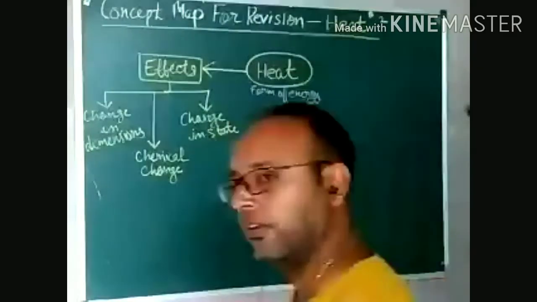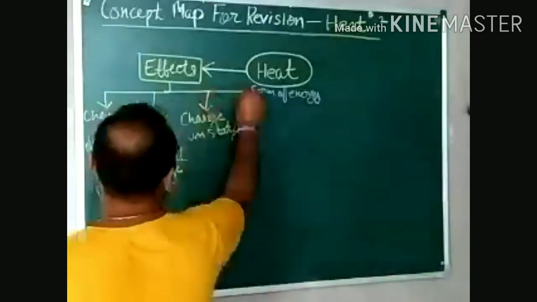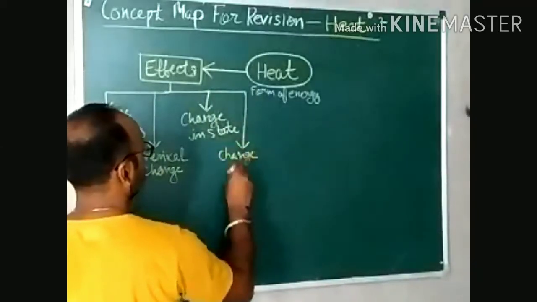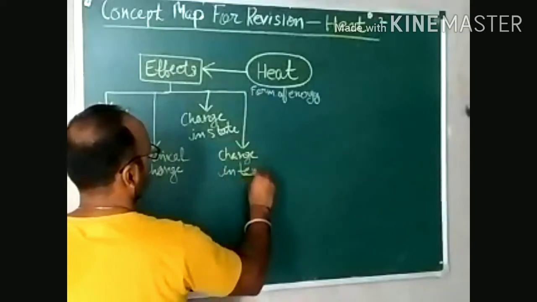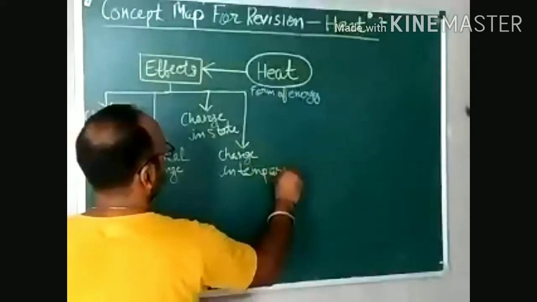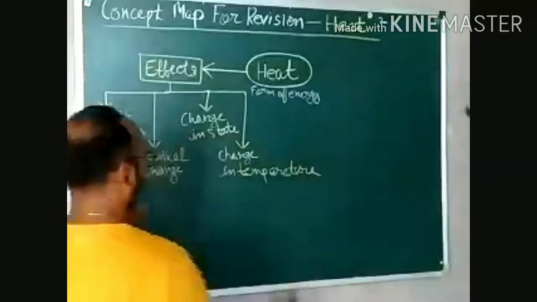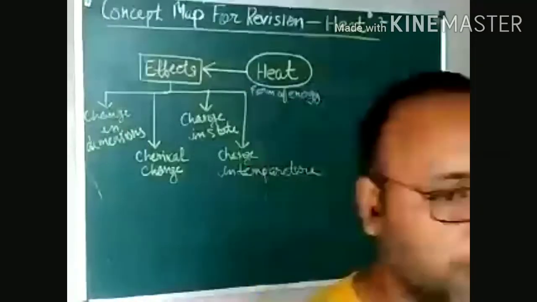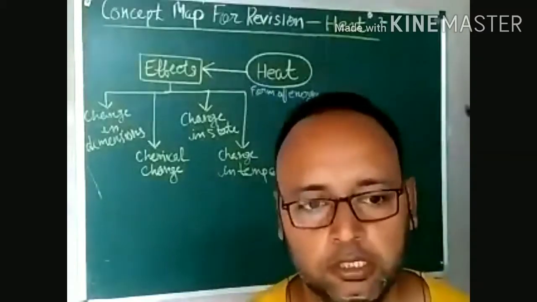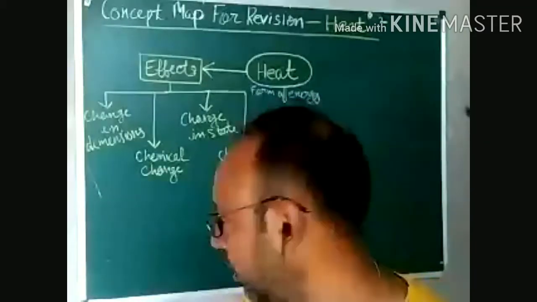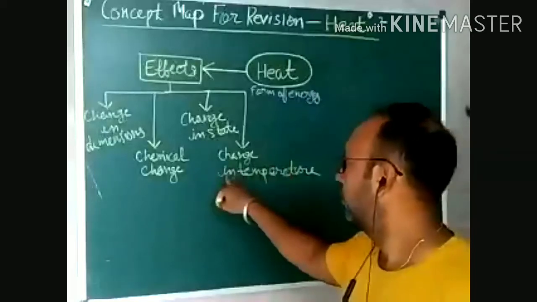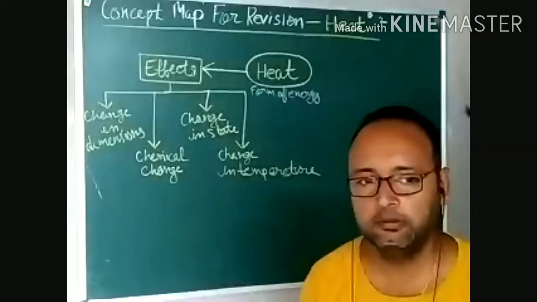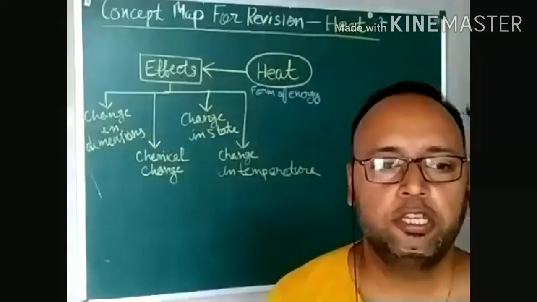Along with that, whenever we heat something, there is one more very important effect, that is change in temperature. So first of all, these are the effects of heat. Heat can change the dimension. Dimensions means length, width, and height, right? And change in state, change in temperature, and chemical change. Whenever we heat something, maybe a chemical change will take place, right?